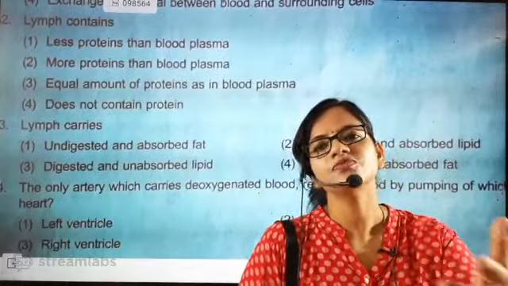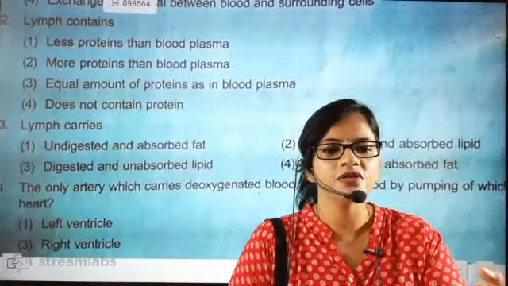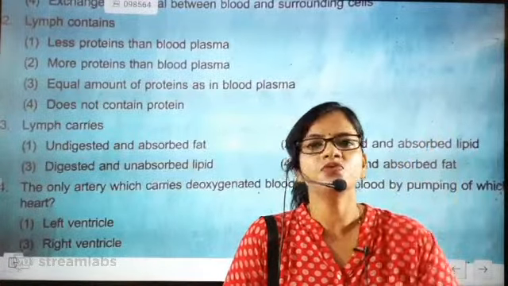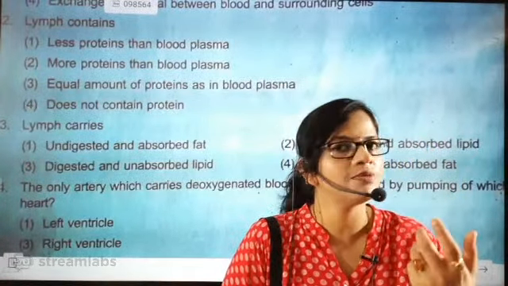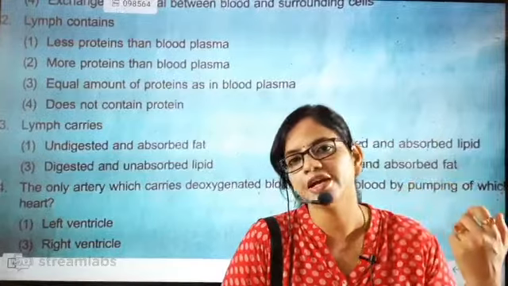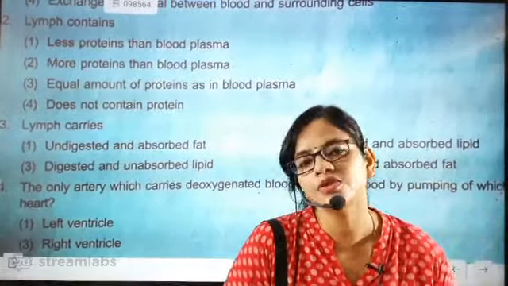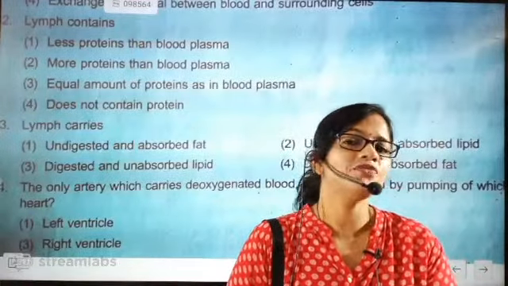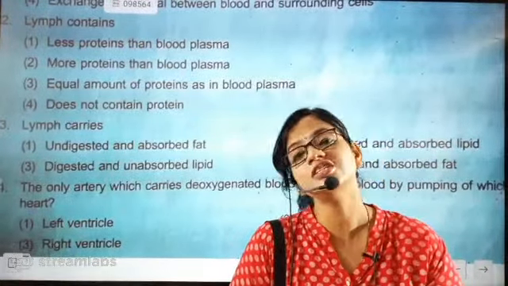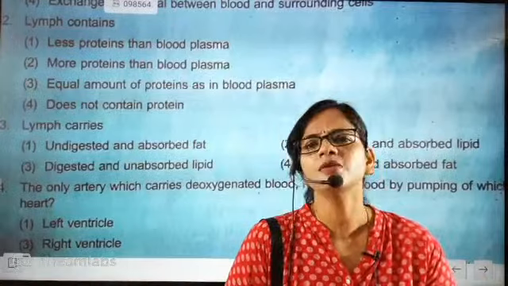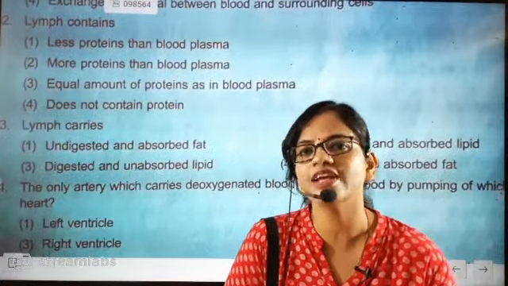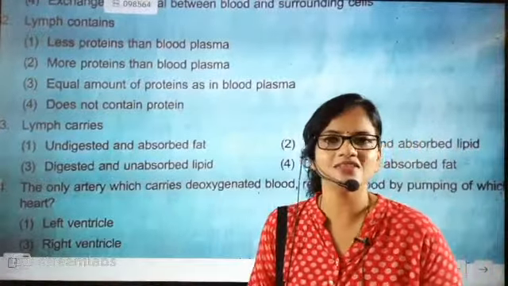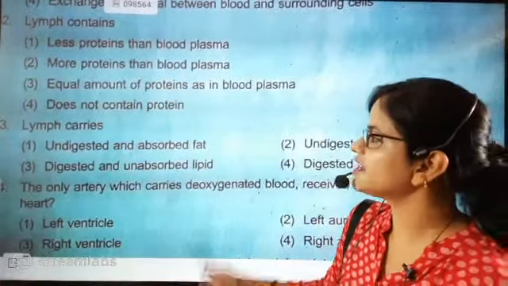You know that in between the tissue region, some fluid content will be there. This fluid will be taken by what? Lymph. So the lymphatic system is going to take that fluid. Yes or no? Extra fluid content will be taken. So definitely it is released by the cell. So will the cell release the undigested or the digested part? The cell will not be releasing the undigested part. The cell will be releasing the digested part.